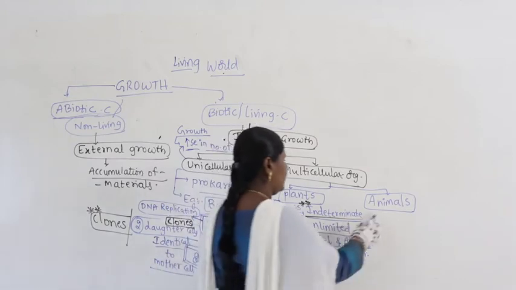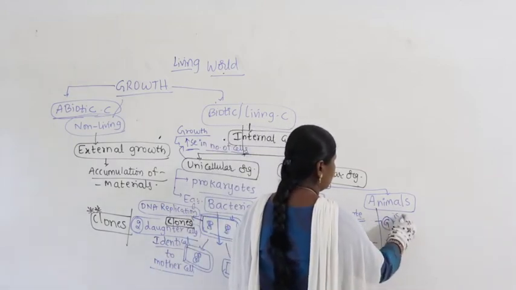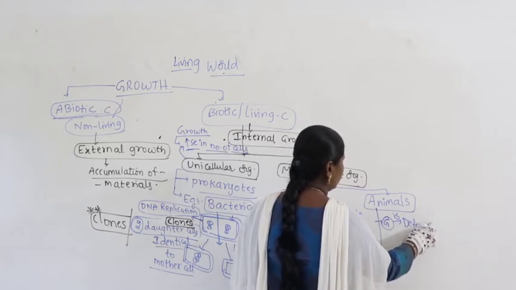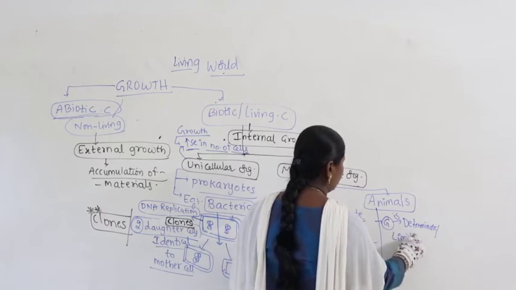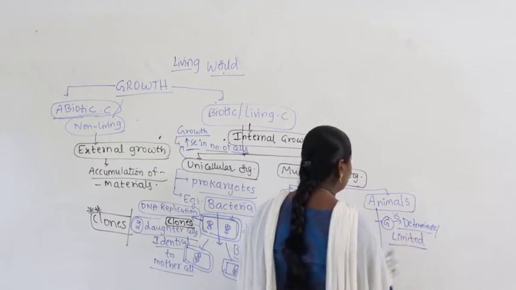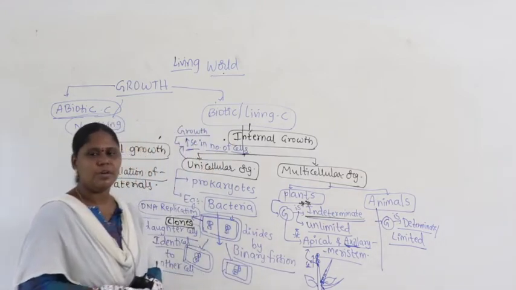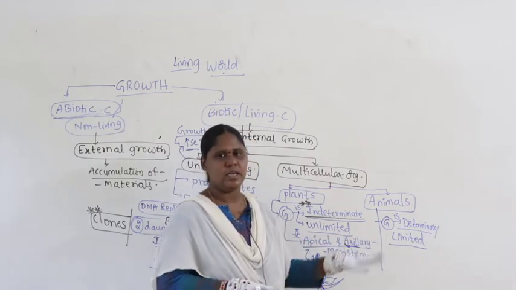Coming to animals, then what do we say? In case of animals, the growth is determinate, or we say it is limited. Limited means what here? Growth happens only up to certain age.